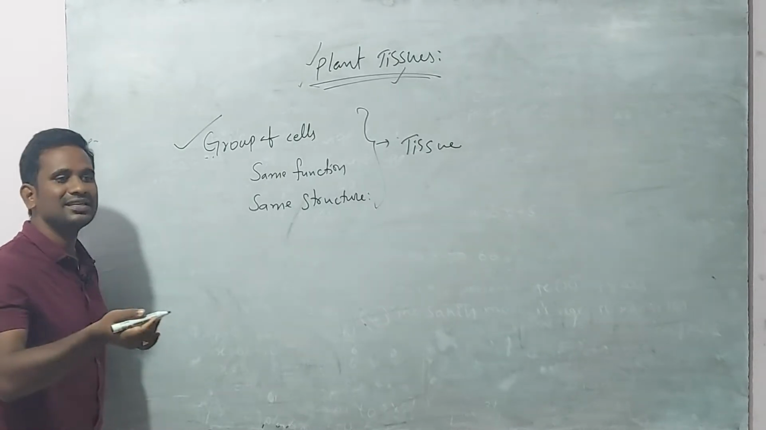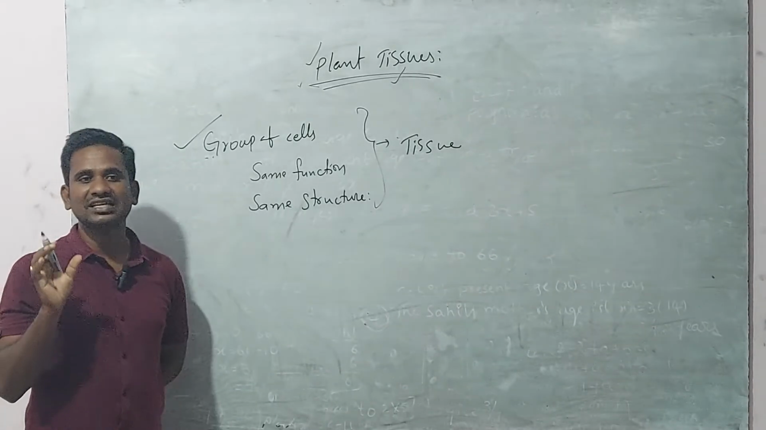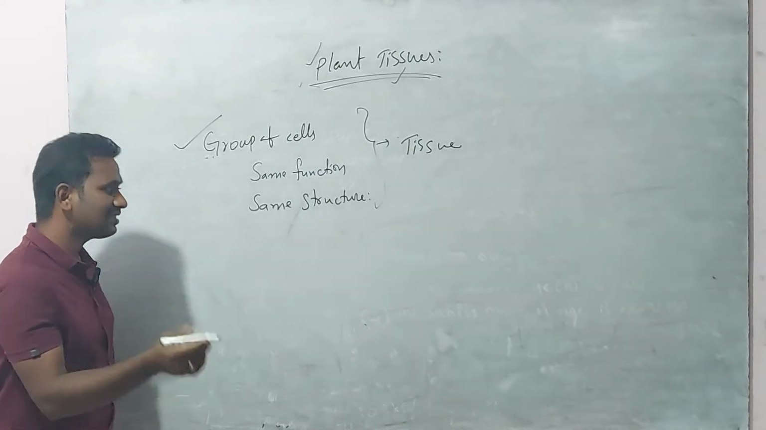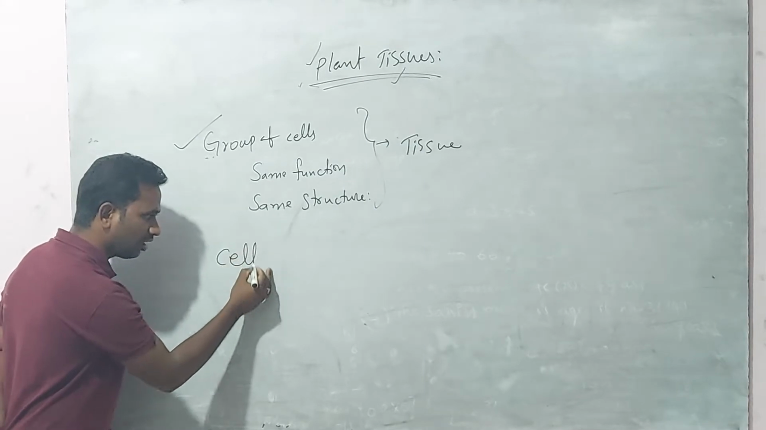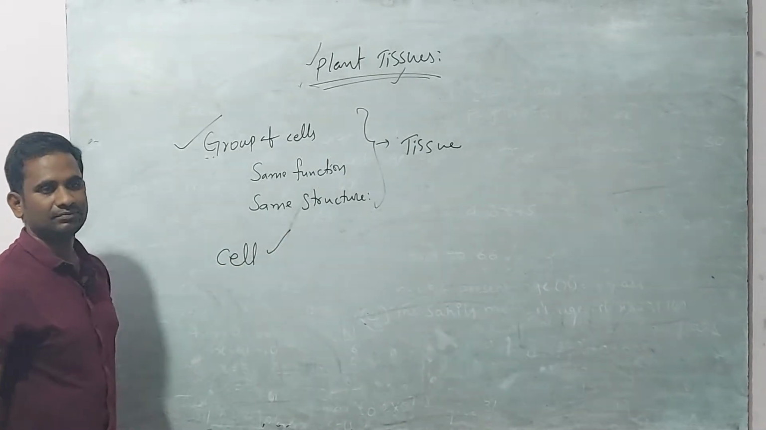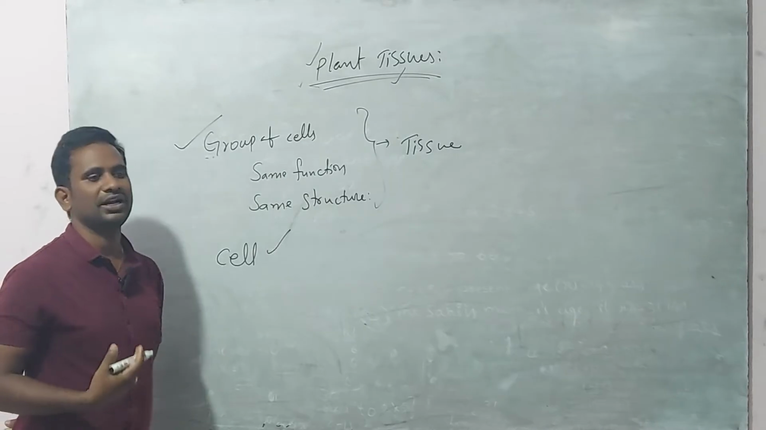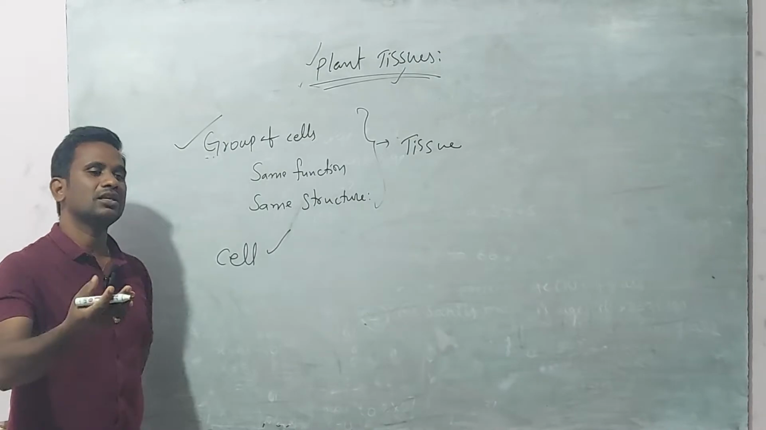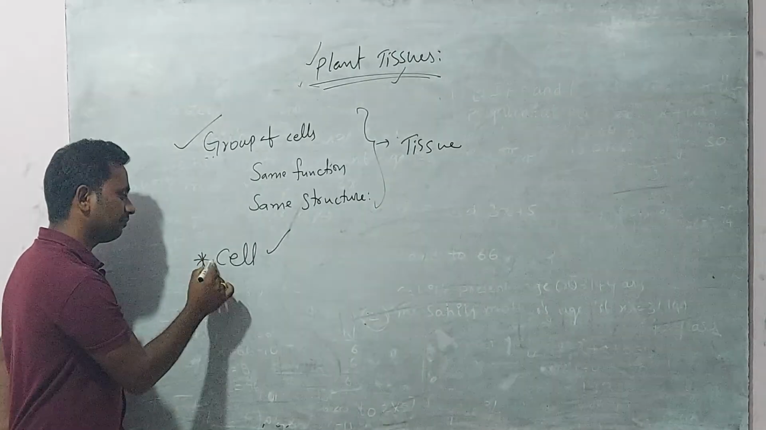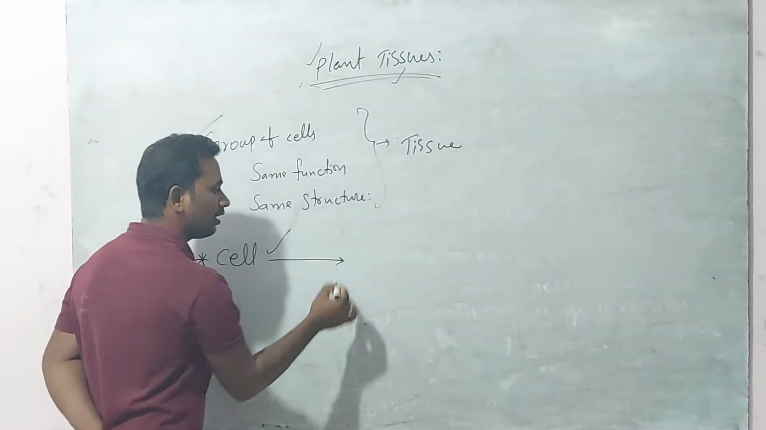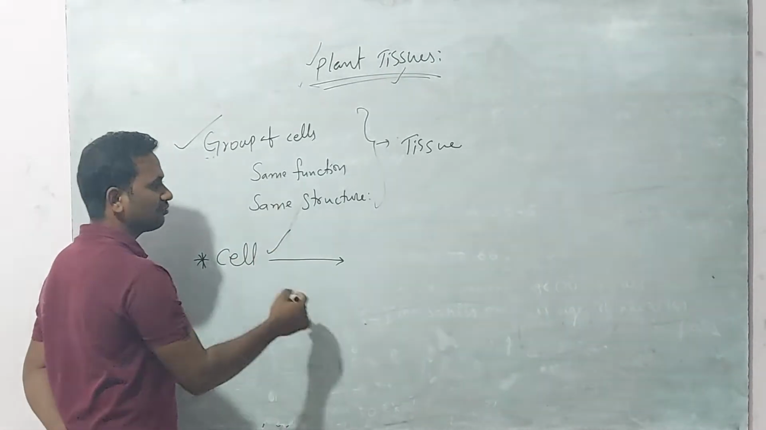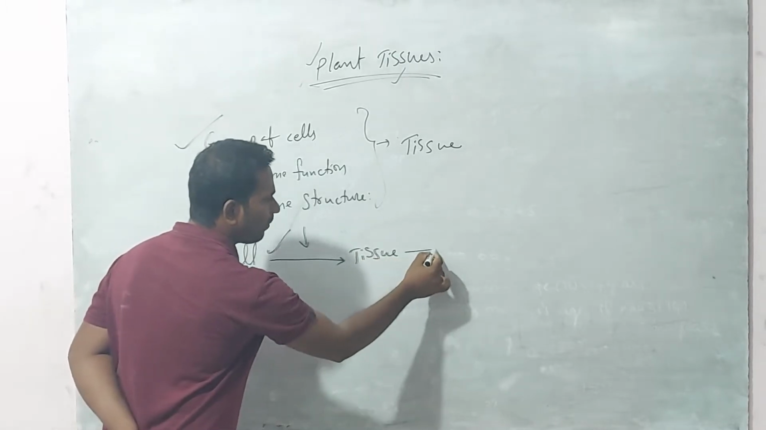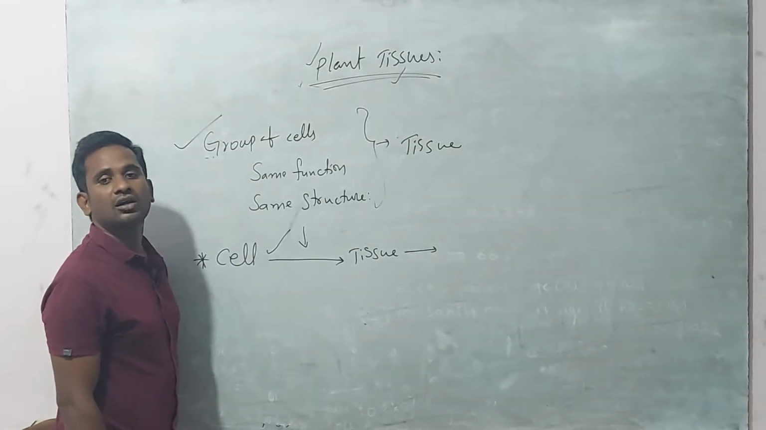We already discussed cells. The basic unit of the body of any organism, the structural and functional unit, is known as a cell. A group of cells which have the same structure and same function can form a tissue.